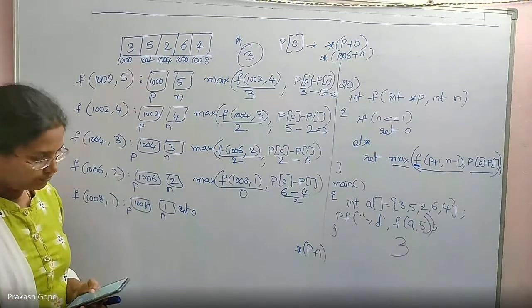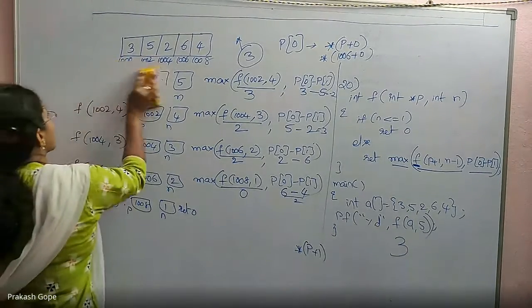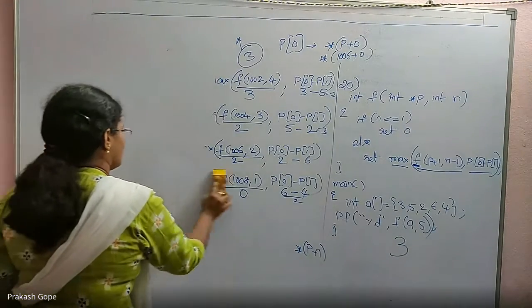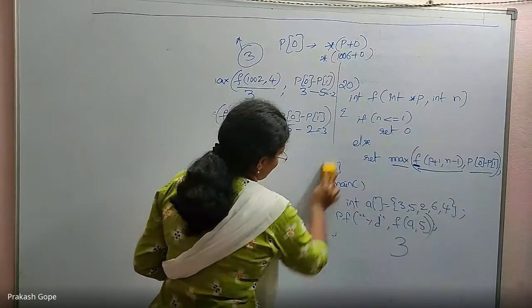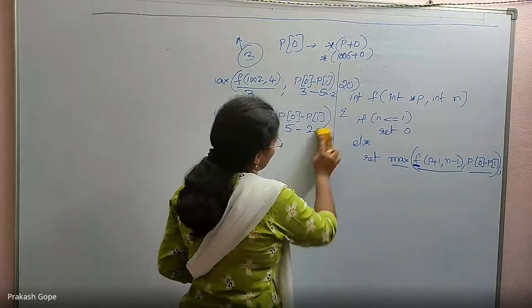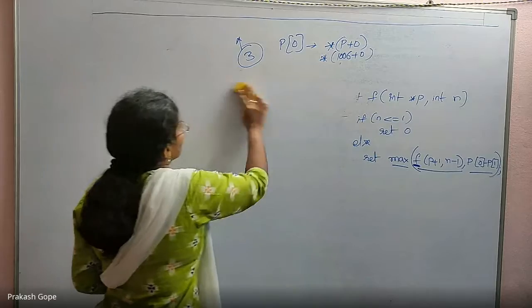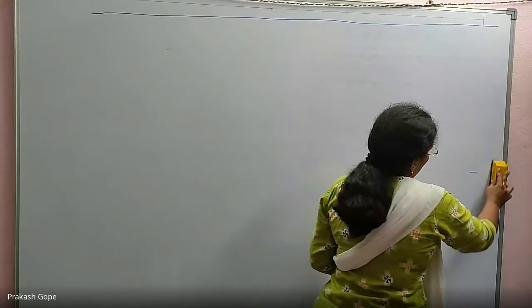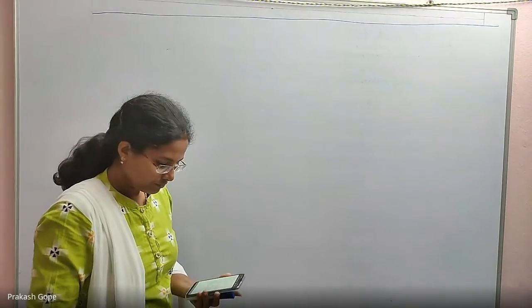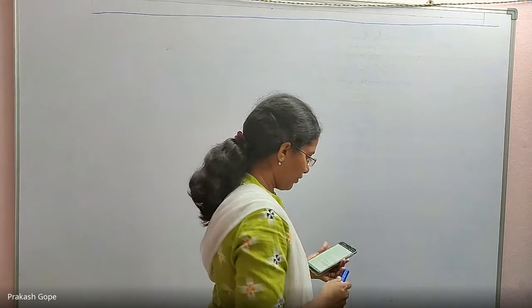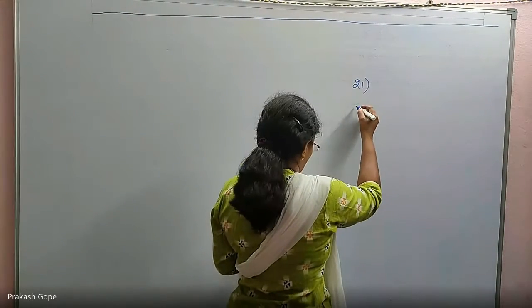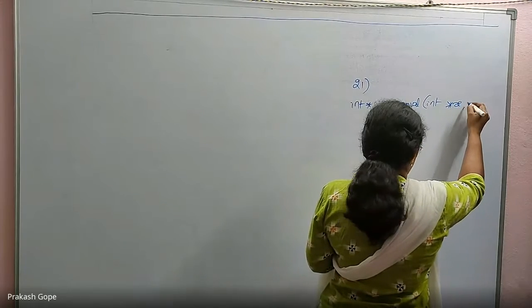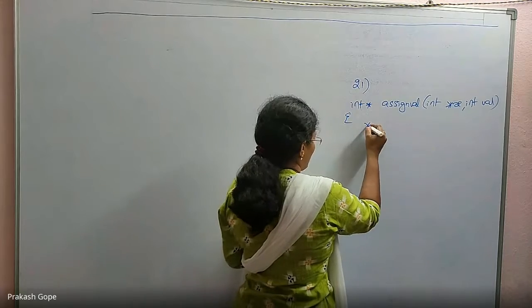Question number 21. int star assign val, int star x comma int val. Star x is equal to val.